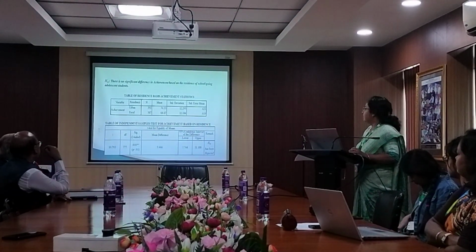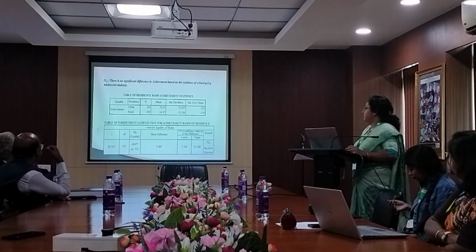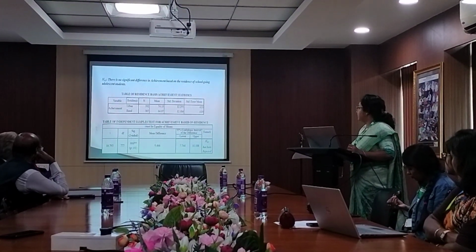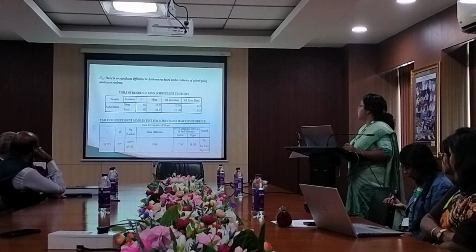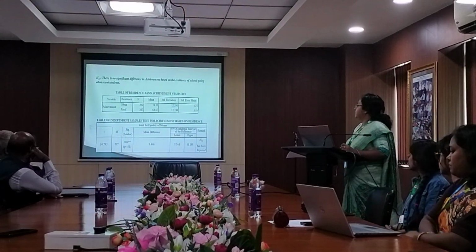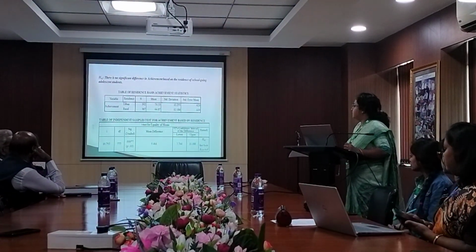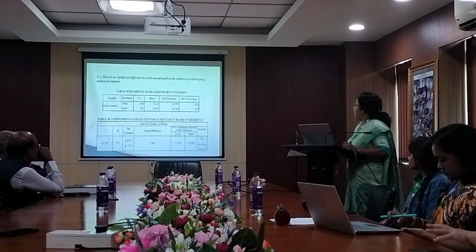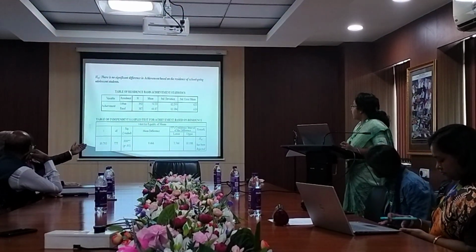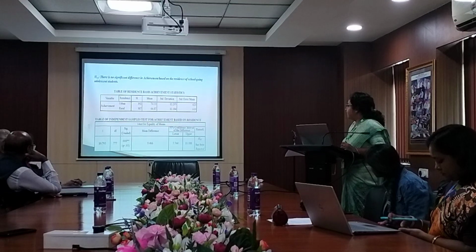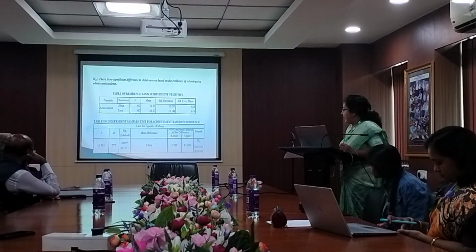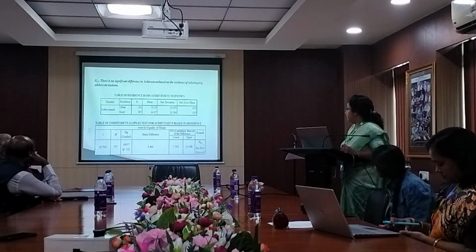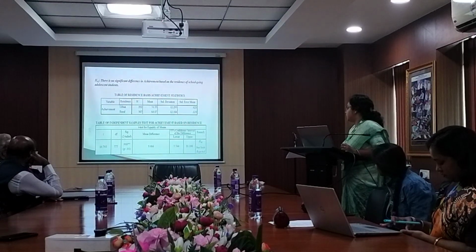Next. The first null hypothesis: there is no significant difference in achievement based on residence of school-going adolescent students. The variables are achievement and residence, urban and rural. Mean value 74.33. So do you accept or reject that? The p-value is 0.000, which is less than the 0.01 level of significance. So you can say that null hypothesis 1 has been rejected.